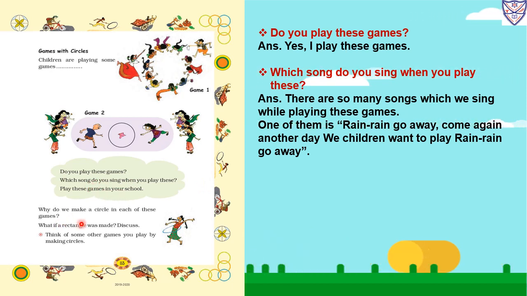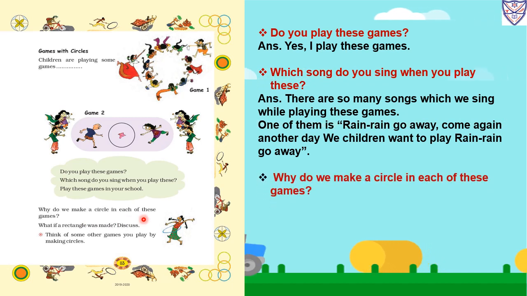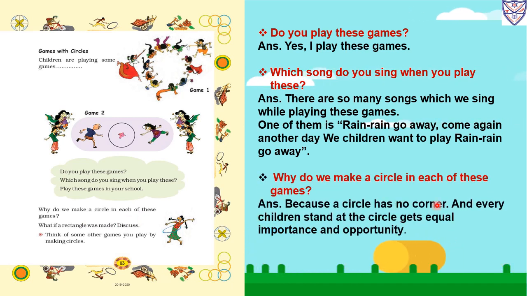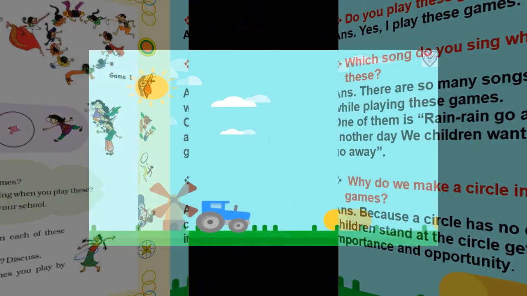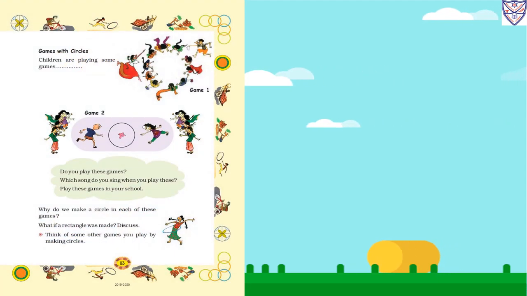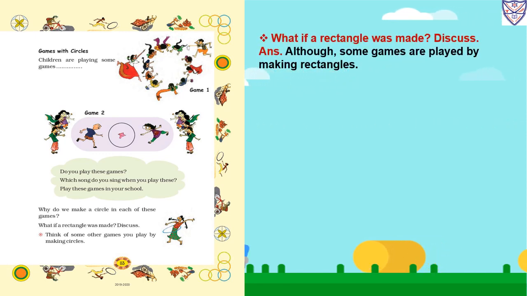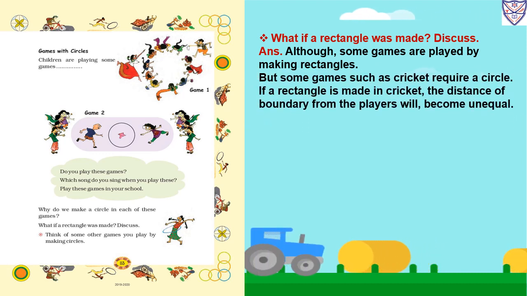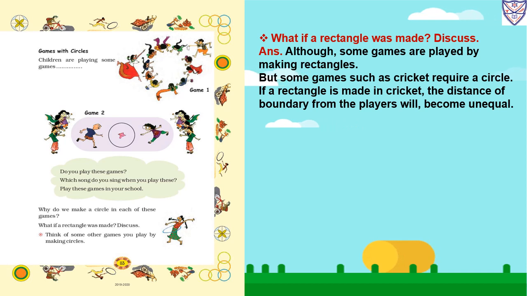Now why do we make a circle in each of these games? Because a circle has no corner, and every child standing in the circle gets equal importance and opportunity. What if a rectangle was made? Discuss. So what will happen? Although some games are played by making rectangles, some games such as cricket require a circle. If a rectangle is made in cricket, the distance of the boundary from the players will become unequal.